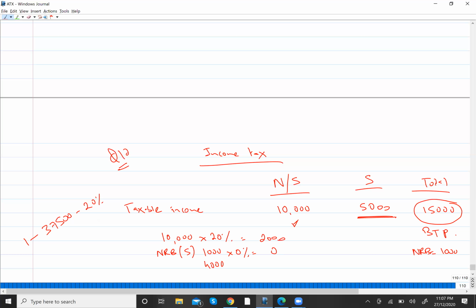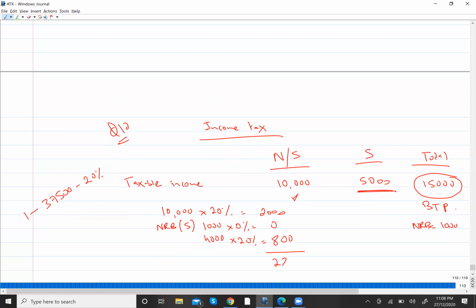Now this remaining saving income can easily come in the basic rate band because there's still a lot of space remaining. My non-saving has just consumed 10,000, so there is still a space of 27,500. So this 4,000 can easily come in the basic rate band, and you will pay tax at the rate of 20%. That will make 800. So my income tax liability will be 2,800. Right? That is your income tax liability.